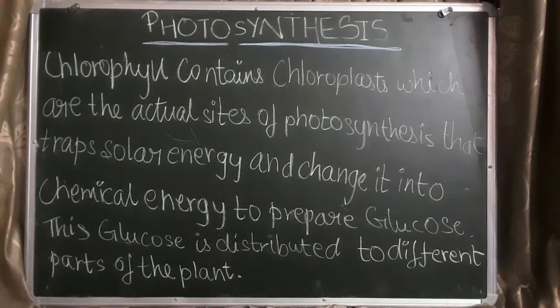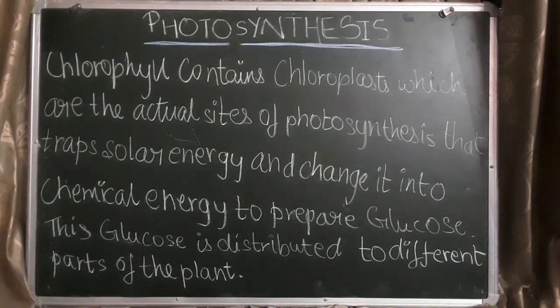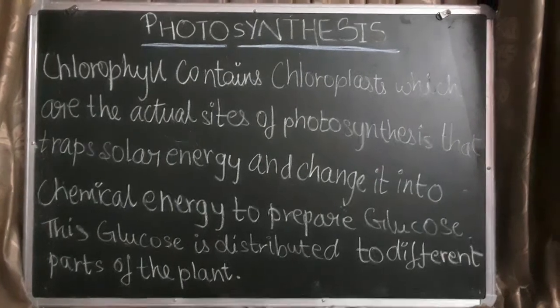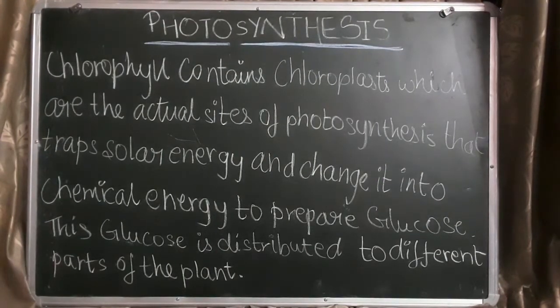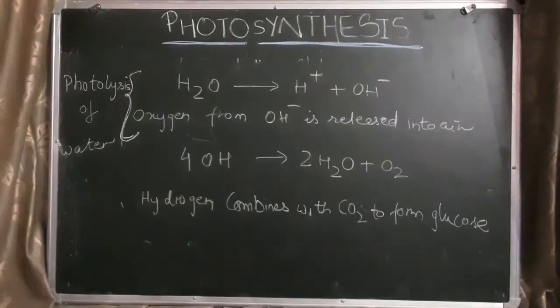Leaves are the main photosynthetic organs, meaning leaves do photosynthesis and make the food. Photosynthesis also occurs in the cells of green stems. Chlorophyll is contained by leaves, and the chloroplast is contained by chlorophyll, which are the actual sites of photosynthesis, that traps solar energy and changes it into chemical energy to prepare glucose. This glucose is distributed to different parts of the plant.